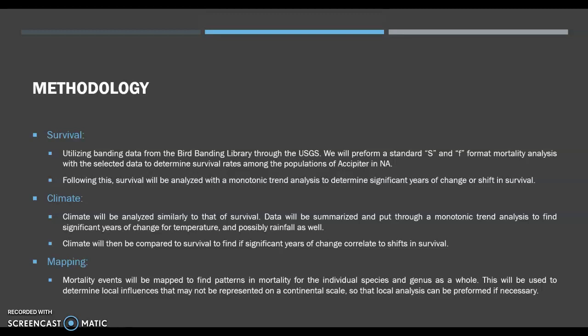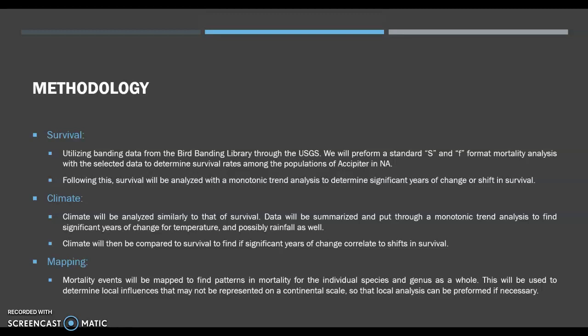For climate, we will be analyzing similar to that of survival. Data will be summarized and put through that monotonic trend analysis to find significant years of change for temperature and possibly rainfall as well, if necessary. Climate will then be compared to survival to find if significant years of change correlate to shifts in survival.